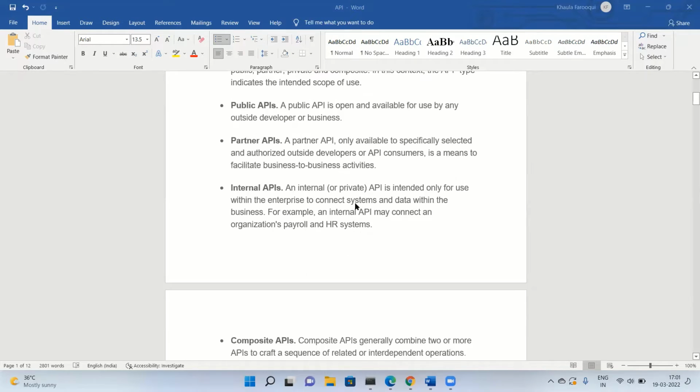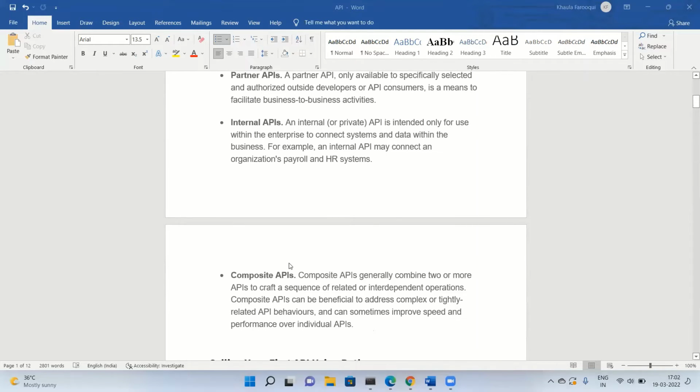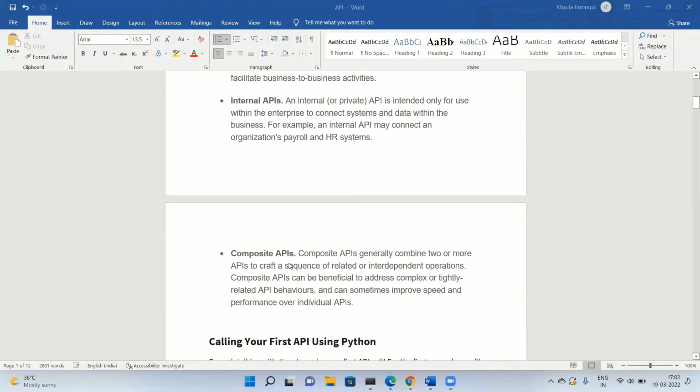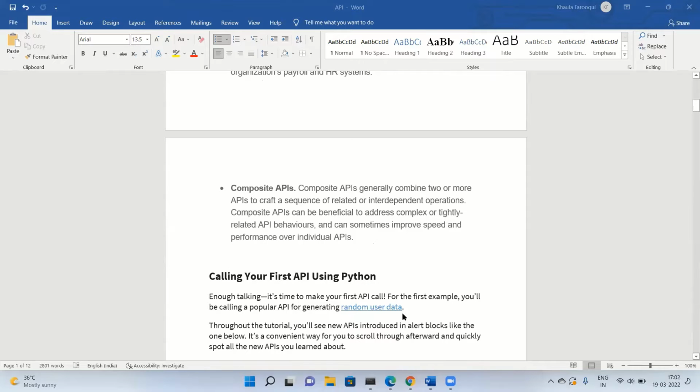Then we have internal APIs. Suppose we are in a company with an HR department and a sales department; there we can share this API. Those are called internal APIs, intended only for use within the enterprise to connect systems and data within the business. The last is composite APIs, which combine two or more APIs to craft a sequence. So that was just a brief intro about APIs.